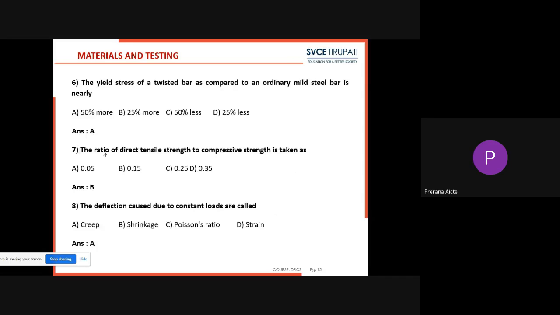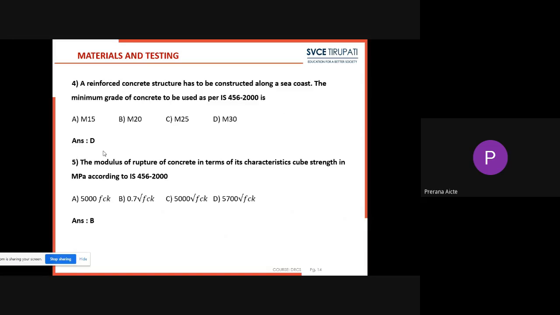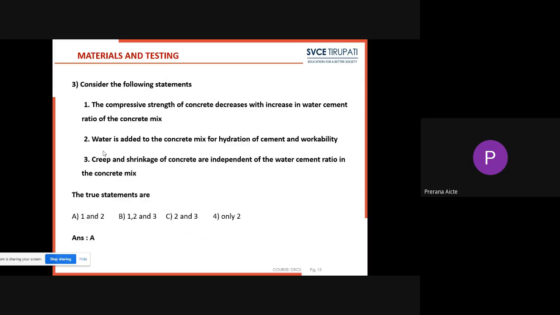In the next section, we will discuss limit state method of design of singly reinforced beams and doubly reinforced beams.